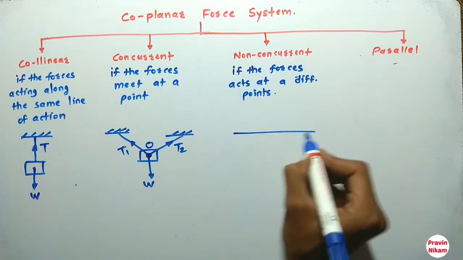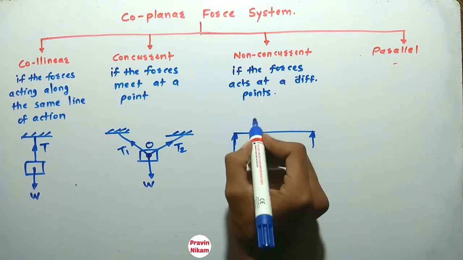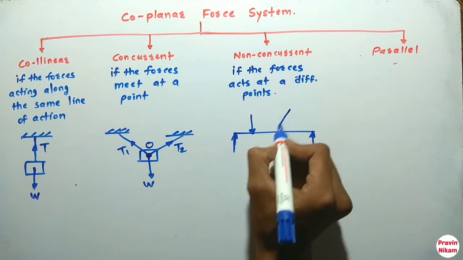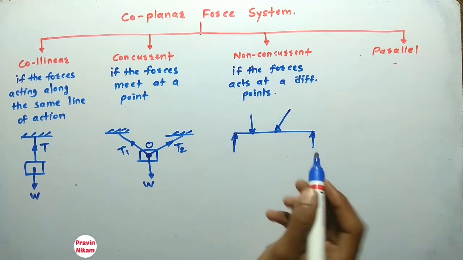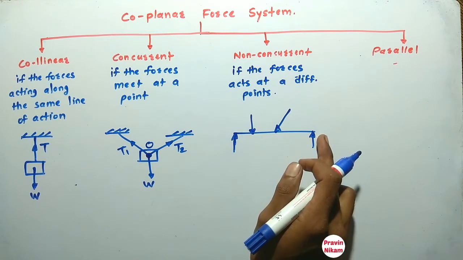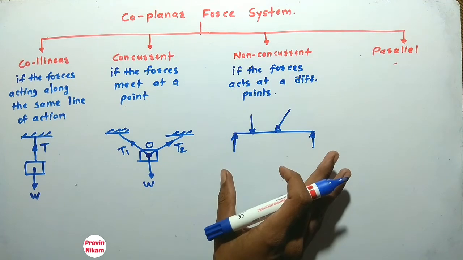So if this is a beam having two supports, and this is one force acting at this point, this is another force acting at this point. So there are different points of application of force. So this system is called as non-concurrent force system.